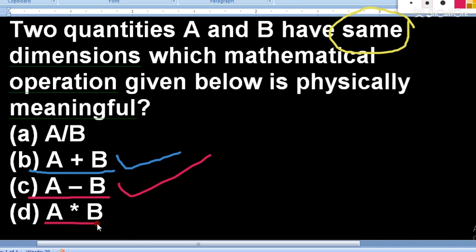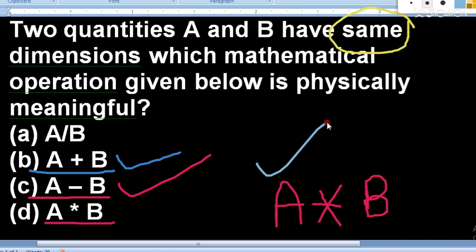A multiply B, now we know A into B, this will be always meaningful. That means if A and B have same dimensions, then it is meaningful. If A and B have different dimensions, then it is also meaningful, because we can multiply kilogram into kilogram. Let's take the example. A is mass, so kilogram multiplied by kilogram.